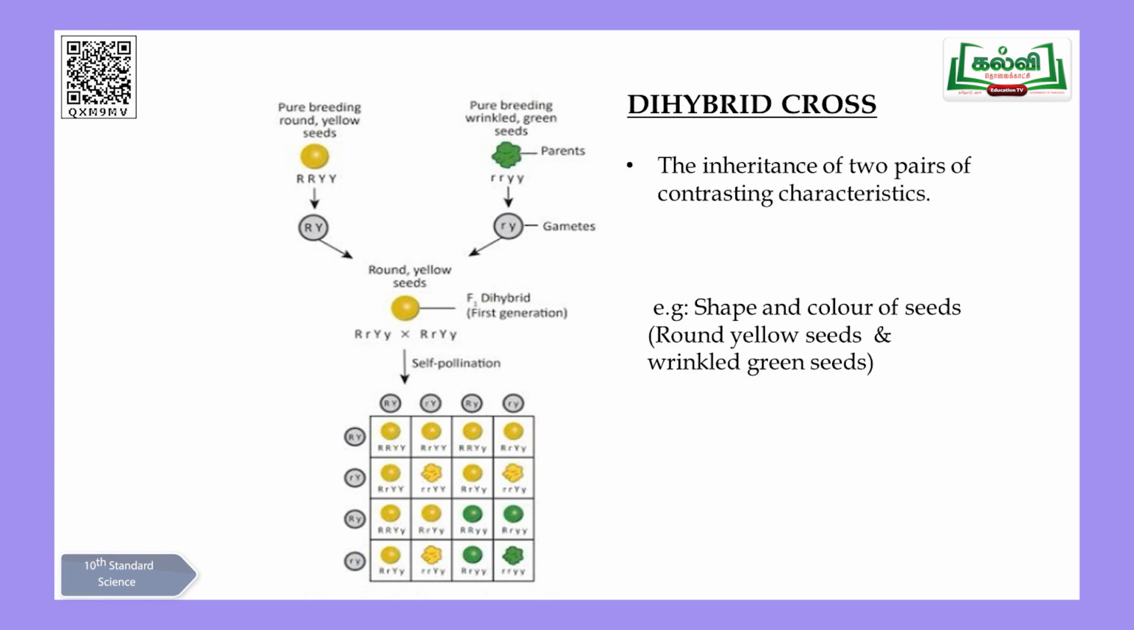You can just go to this flow chart and the diagram given in the textbook, children. You see the round yellow, capital R, capital R, capital Y, capital Y. Capital R is for round, Y is for yellow. So the same alphabet in lowercase, small letter: for wrinkled, small r, and for green he has taken small y. Okay, capital R, capital Y, and small r, small y. Crisscross. When he made the cross, he was able to get the F1 generation.